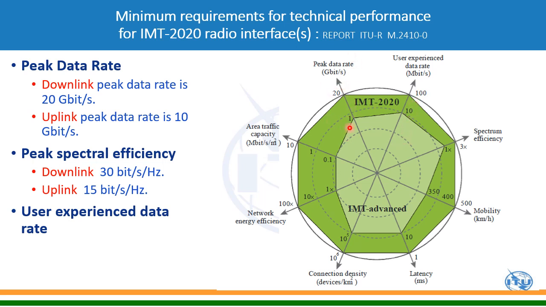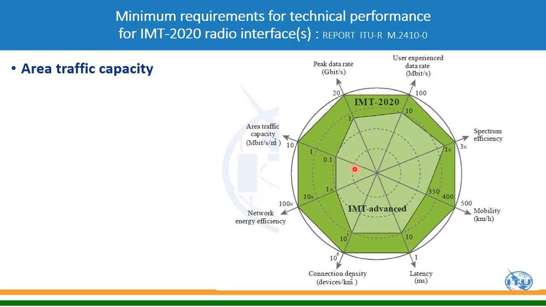The peak data rate increase was 20 times, spectral efficiency increase was 3 times, and user experience data rate has an increase of 10 times. When we say user experience data rate, this means that at least 90% of the users will get a minimum of 100 megabit per second in downlink, and in uplink it will be half, 50 megabit per second.